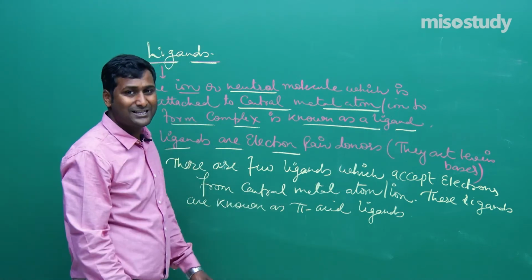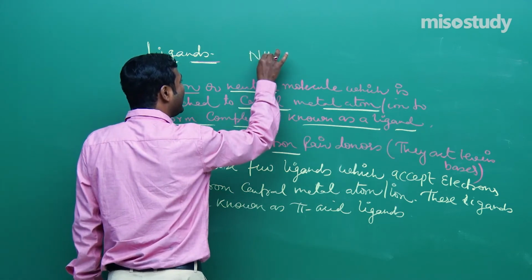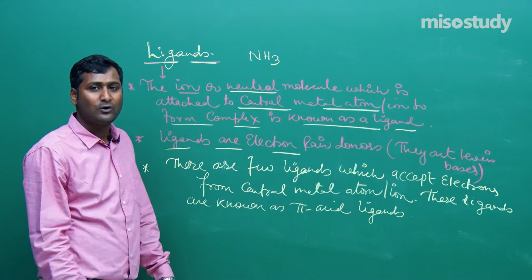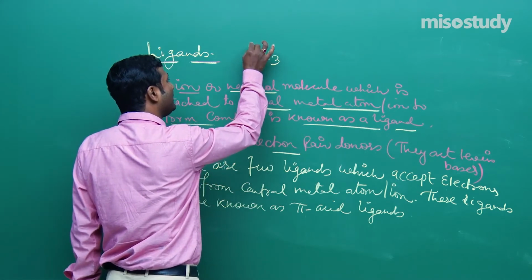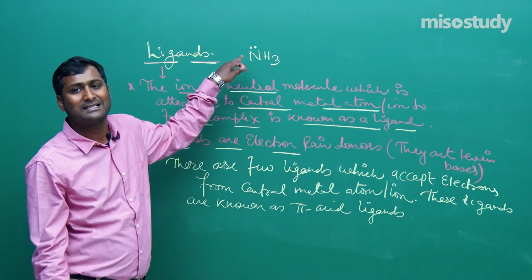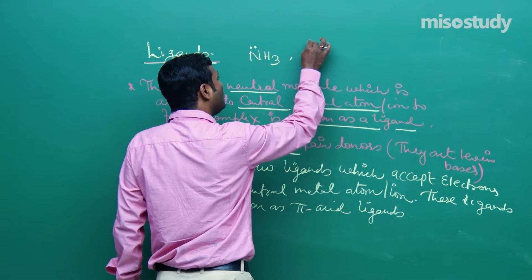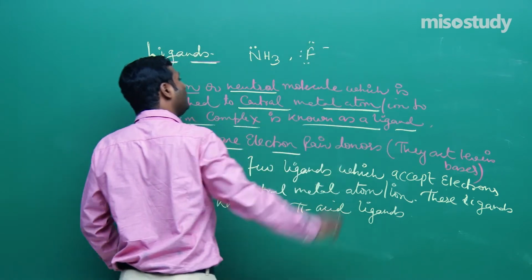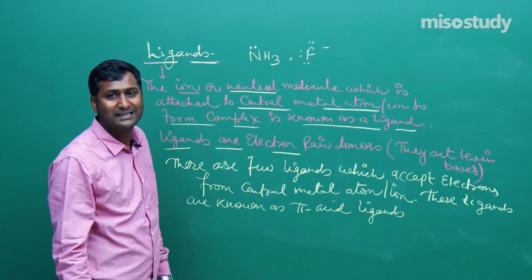Those molecules which have an electron pair to donate are known as ligands. For example, NH3 has a lone pair of electrons on nitrogen, so it is an example of a ligand. F minus also has a lone pair of electrons, so this is also an example of a ligand. Is it clear to you?